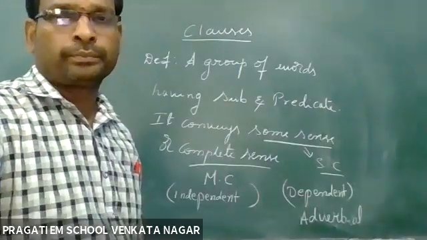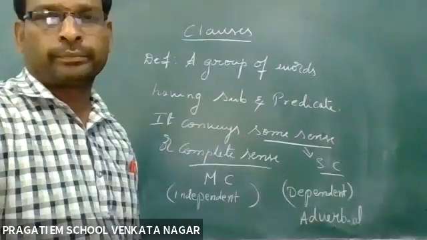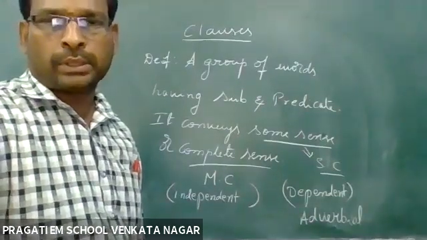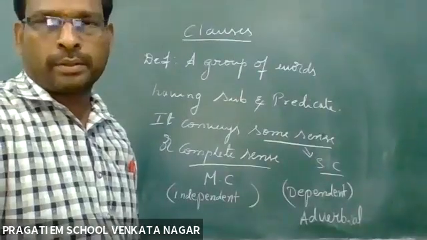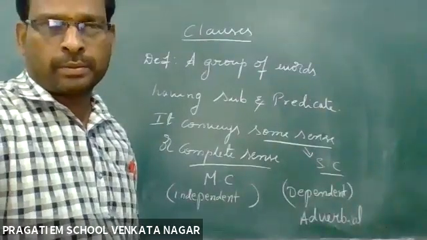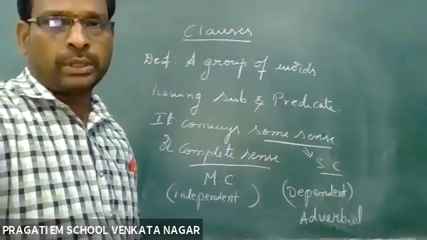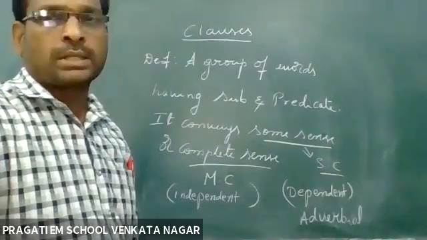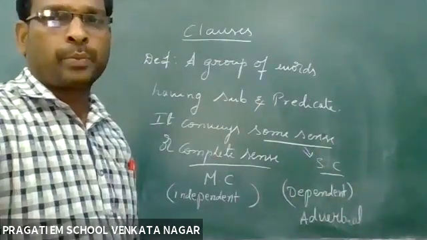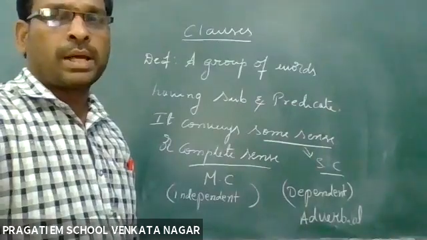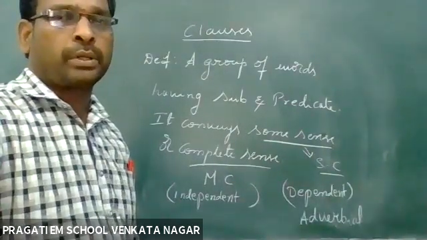Sai Manogna: Sir, main clause and subordinate clause. I will tell you. The clause which conveys complete sense is the main clause. The clause which cannot convey complete sense is a subordinate clause.